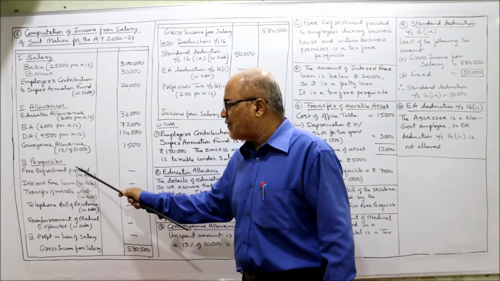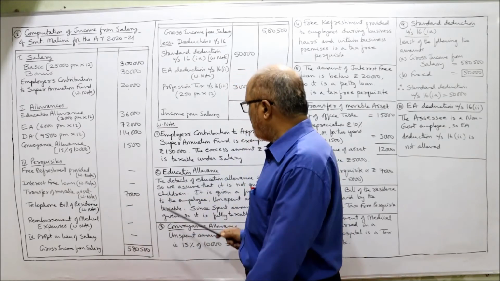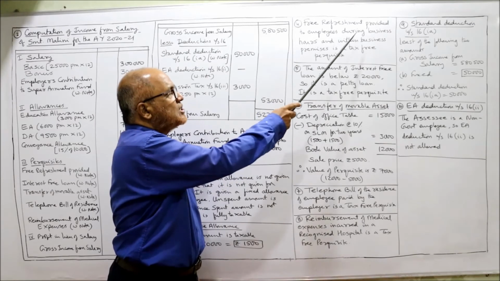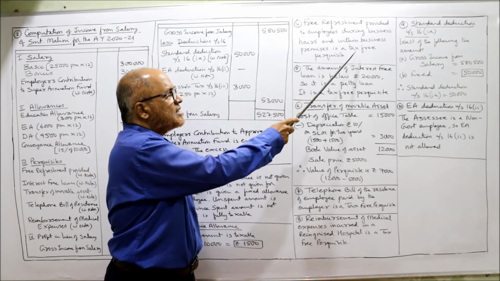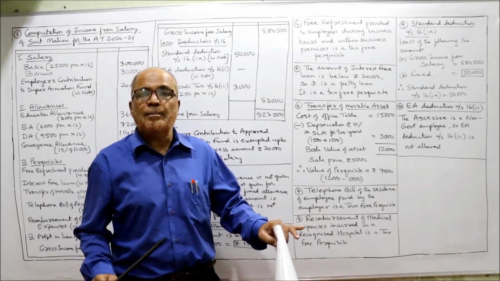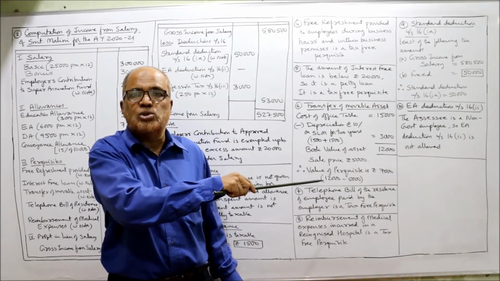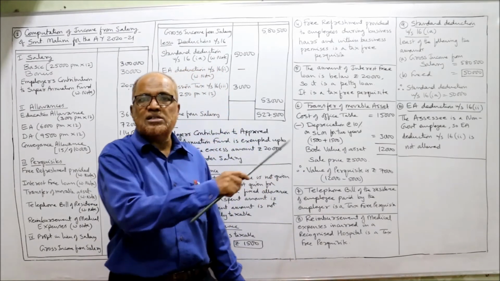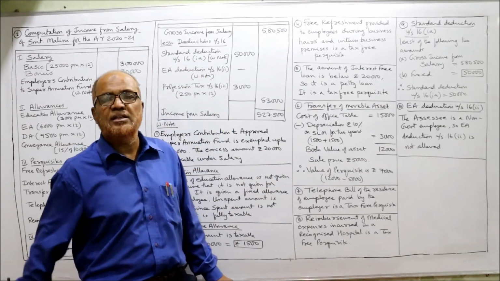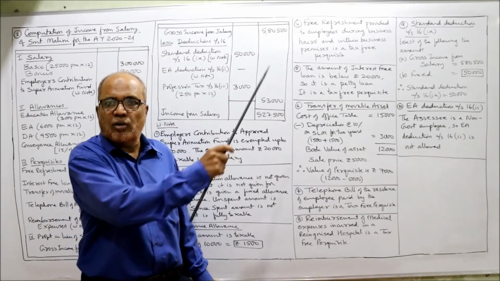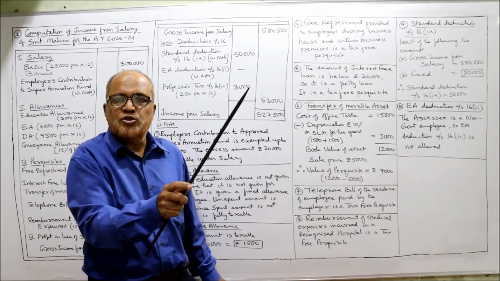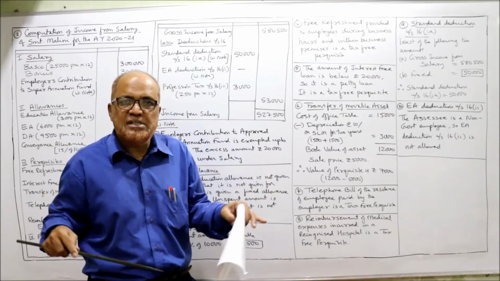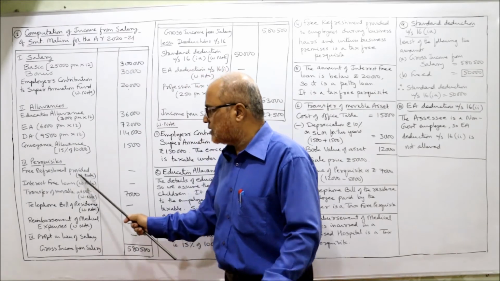So here free refreshment provided in working note. In working note somewhere I have specified here. Free refreshment provided to the employees during business hours and within business premises is a tax-free perquisite. In examination, you should write on all these working notes. The examiner will not accept directly only solution. These notes are forming the part of this computation. So in working note, you should specify that refreshment provided by the employer to the employee during business hours and within business premises is a tax-free perquisite.